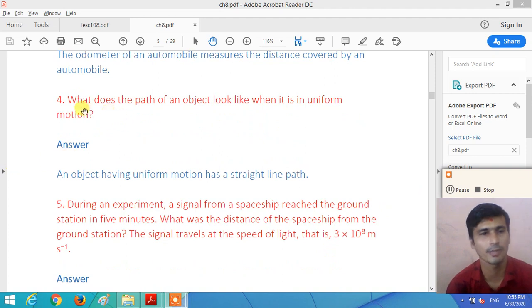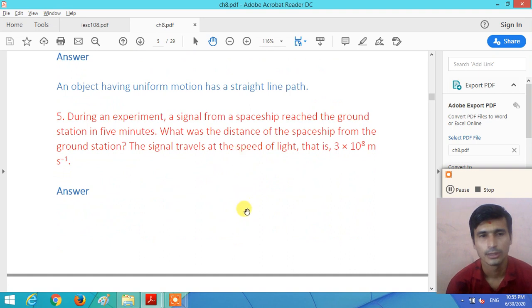Now, question number 4. What does the path of an object look like when it is in uniform motion? So, dear student, when the object is in uniform motion, the object has a straight line path. When the object is moving in a straight line, the motion is said to be uniform motion also. So when the object is in uniform motion, its path looks like a straight line.